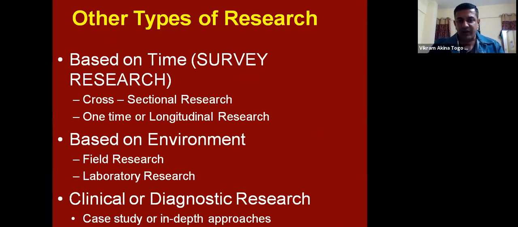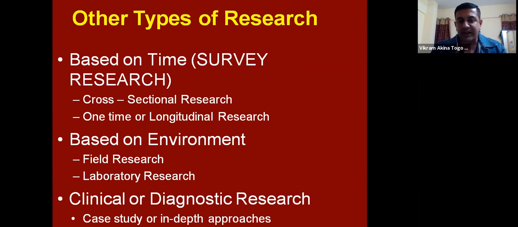This is a type of cross-sectional research, which is maybe one time or longitudinal. By cross-sectional, we mean there are multiple variables which we are trying to find out in the survey. For example, I'll take this example ahead because we are discussing this at length. Some one type of research is based on the environment. It can be based in the natural world, which is called a field research. It can be based in a controlled environment, which is made specifically for a research environment. That's called a lab or an instrumentation setup.